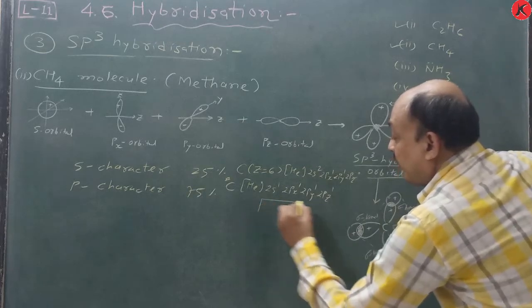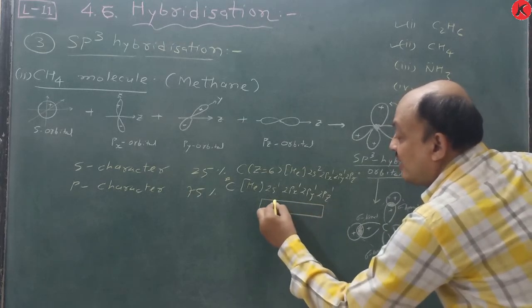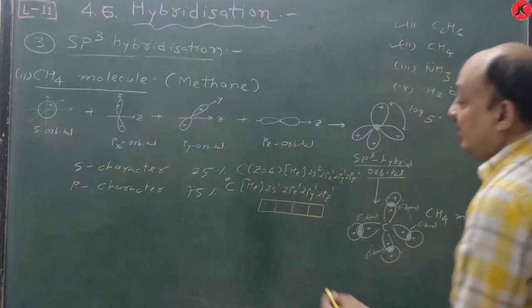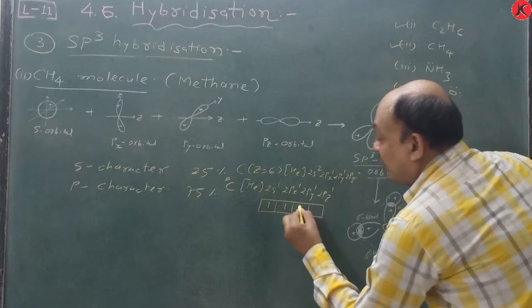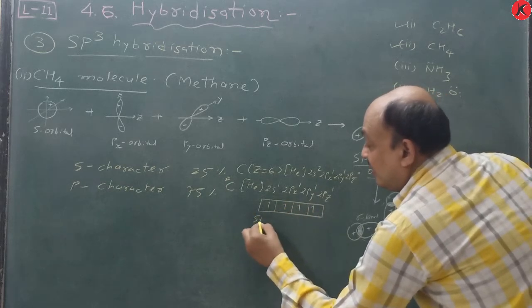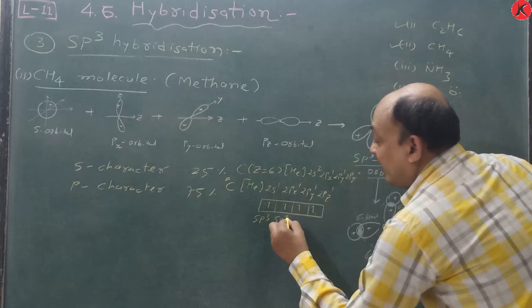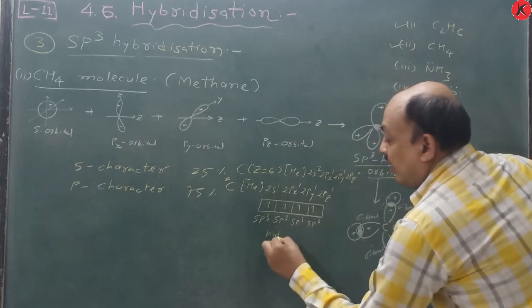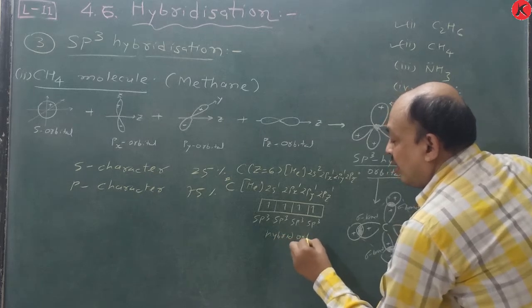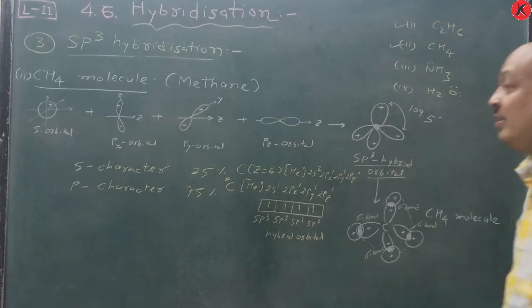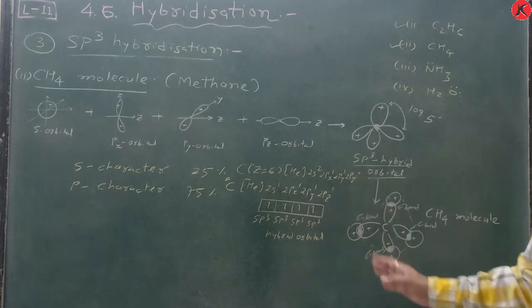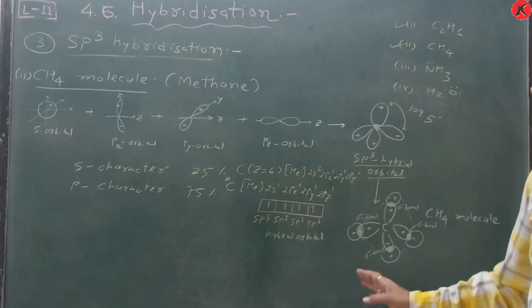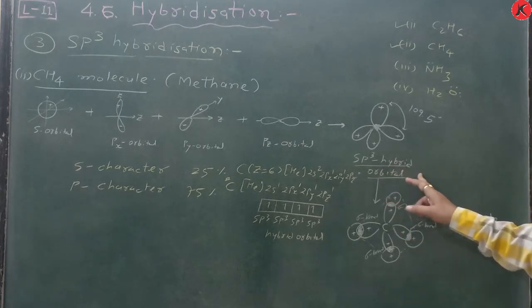They overlap and become equi-energetic. Remember, this word is very important: equi-energetic and of equal shape. And that's why one electron is present in each. This is known as sp3 hybrid orbitals. So here 2s1, 2px1, 2py1 and 2pz1 are there, and that's why the sp3 hybrid orbital is obtained.